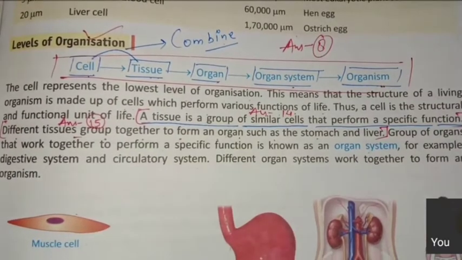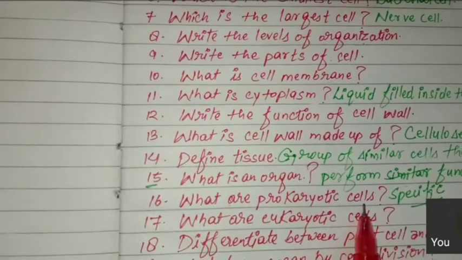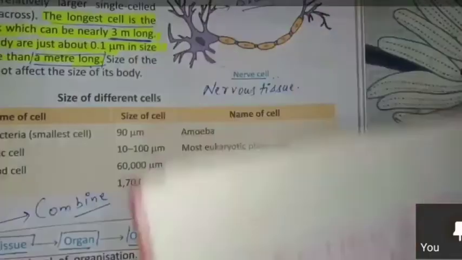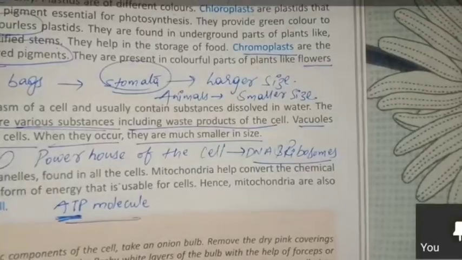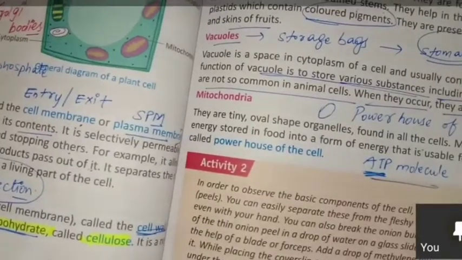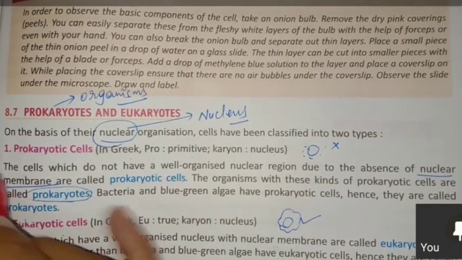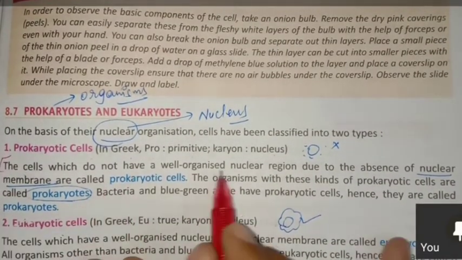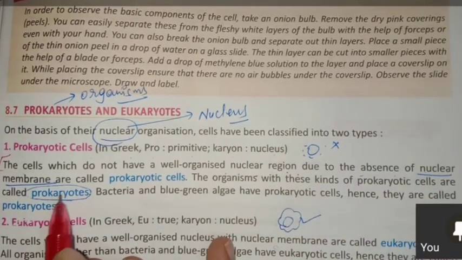Question number 16 is what are prokaryotic cells? Yeah, it is given, page number 95. Prokaryotic cells are the cells which do not have a well organized nuclear region due to the absence of nuclear membrane.